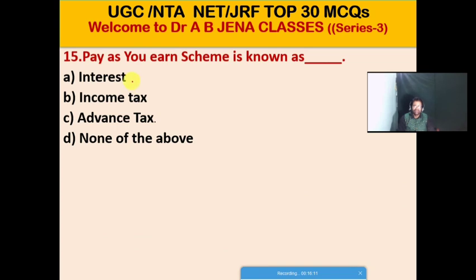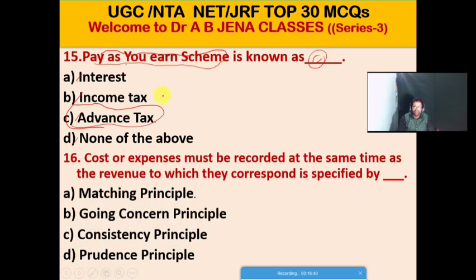So next one MCQ, pay as you earn scheme is known as what? A, it's interest. B, it's income tax. C, it's advance tax. D, it's none of the above. Friends, C is the right option for this MCQ. Pay as you earn scheme is known as advance tax.